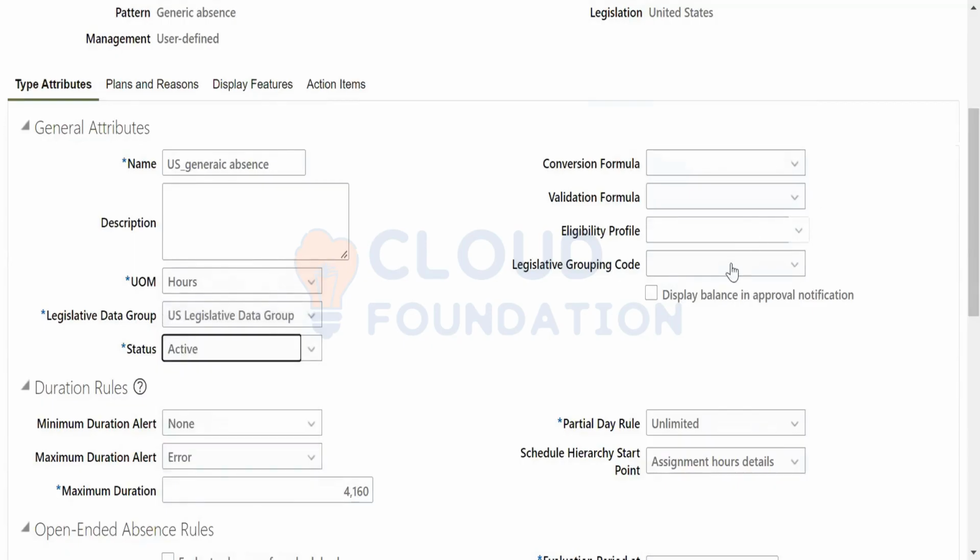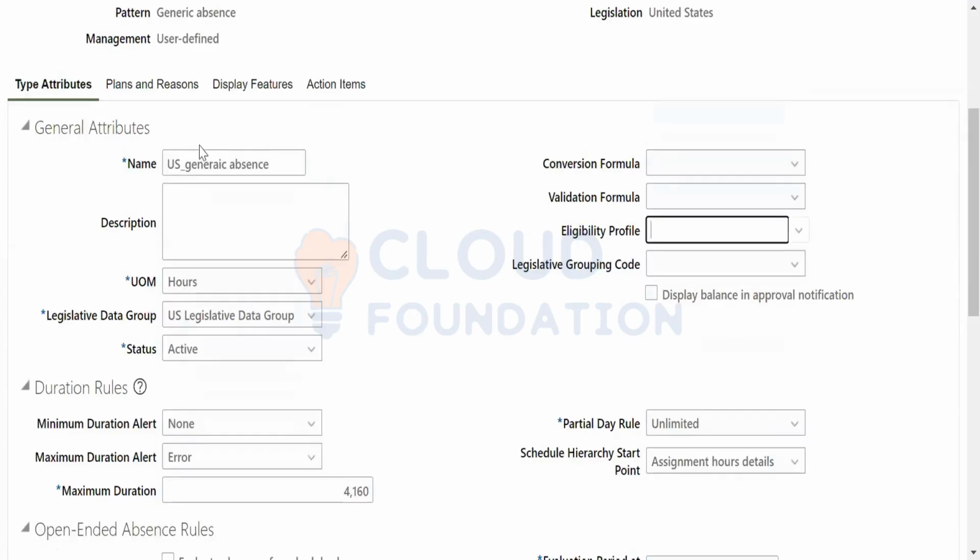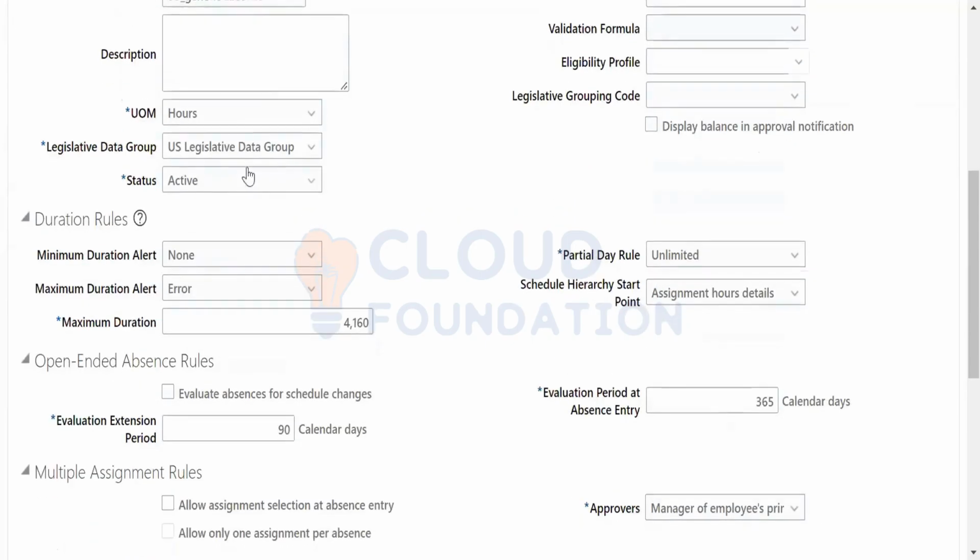Active duration rules: what are duration rules, what that means for gender, capses. Duration rules are what the duration means, like what is the duration.